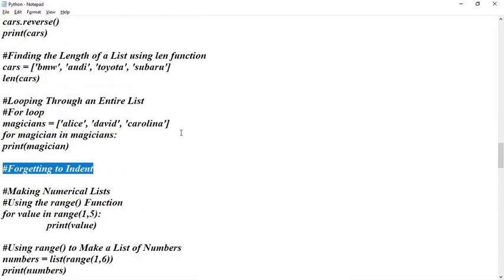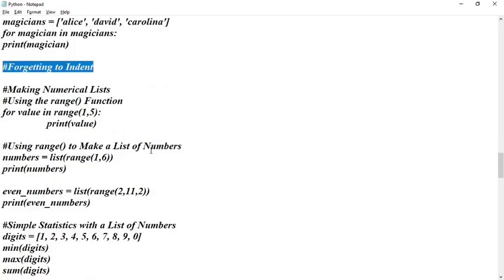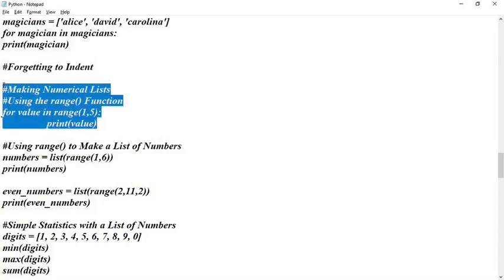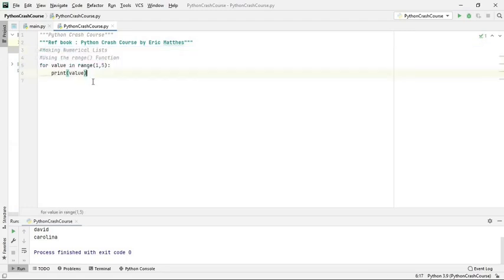Okay, and then in loops we have another concept called range, which goes along with the while loop as well as the for loop. So the range function is normally used for numerical values.